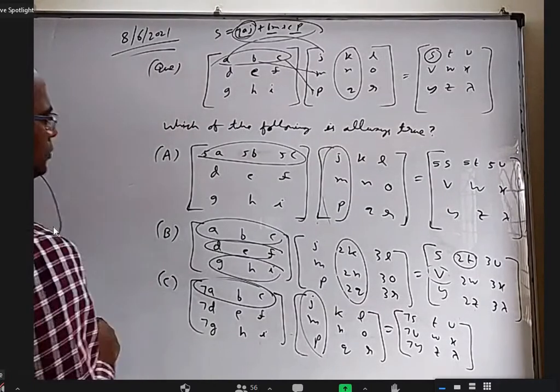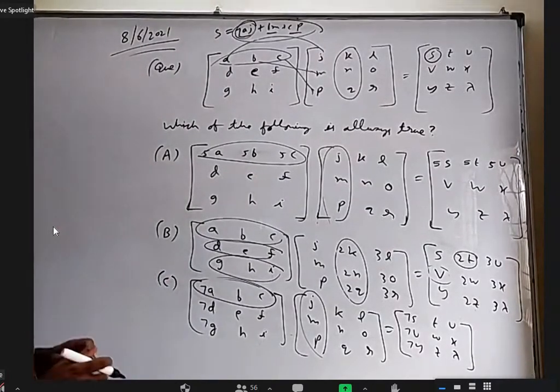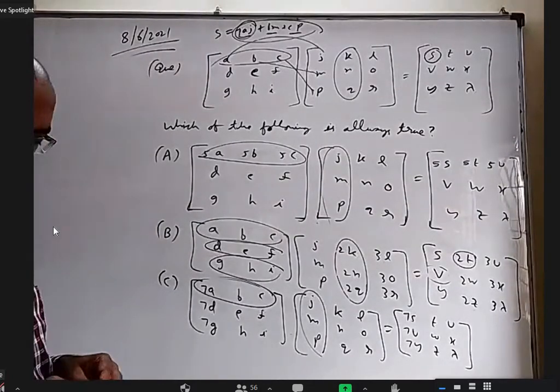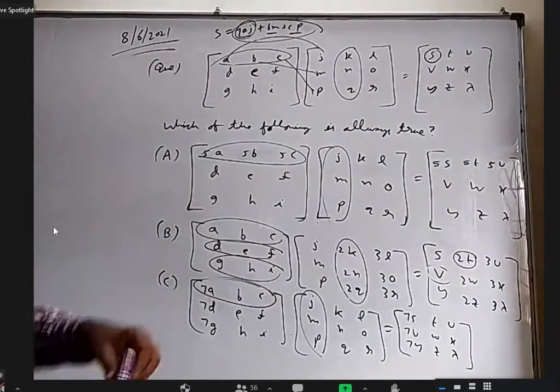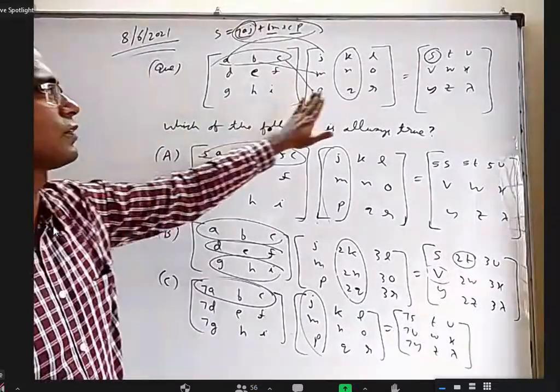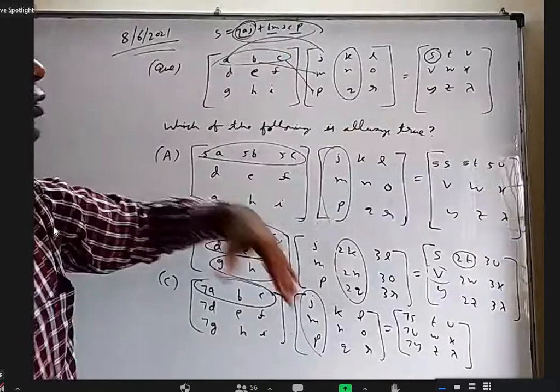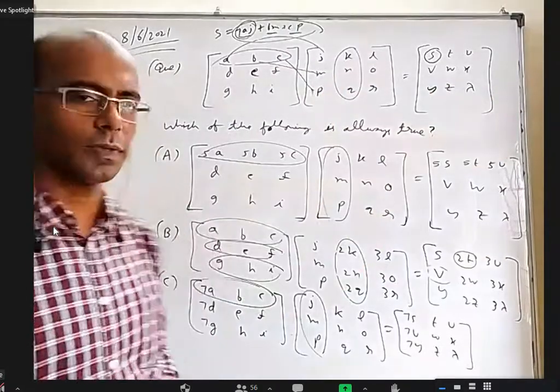Sir, in the first matrix, we should never change the column, sir? You should not fiddle with columns here. You should not fiddle with rows here. Okay. You can do anything with rows here and it affects the same way. You can do anything with columns here. This will affect the same.